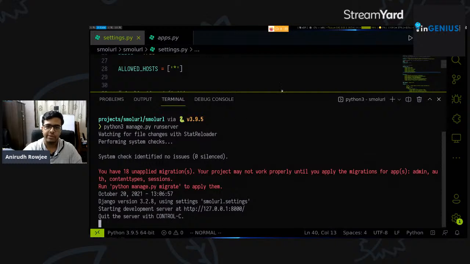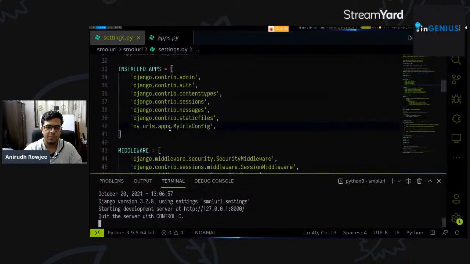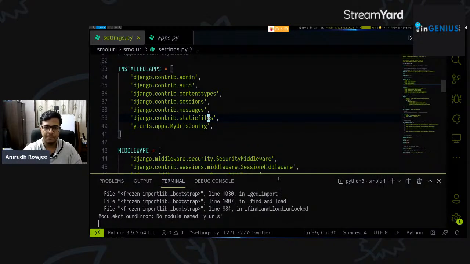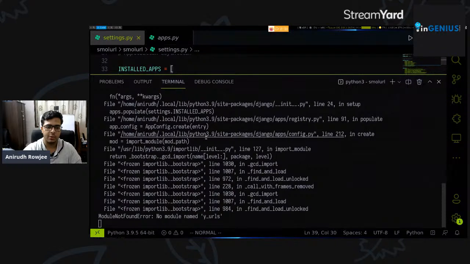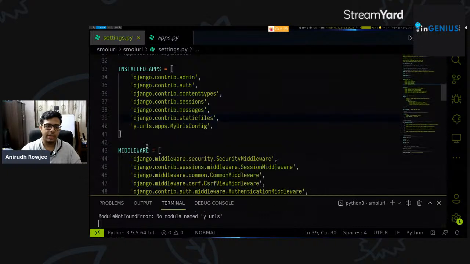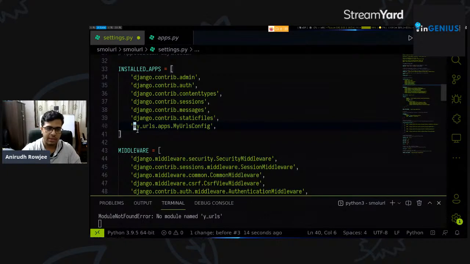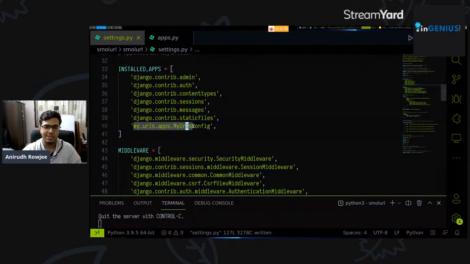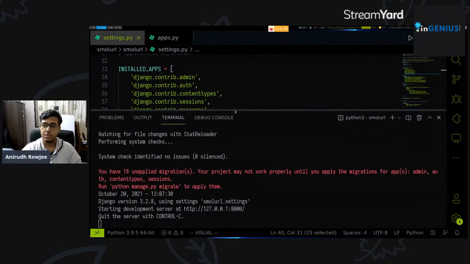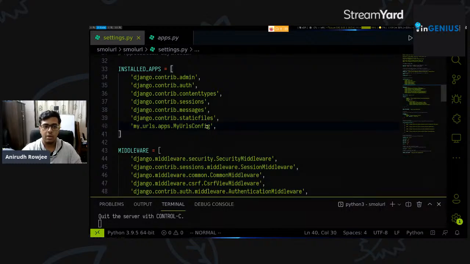So there's no error, because if we mess up this app definition, right? So let's say I remove the first character randomly, right? So there's no such app that exists. You'll see a bunch of error messages that say, module not found error. There's no module named yurls. So I'm just trying to prove to you that this isn't just working by default. What I've actually entered here is correct. Under my_urls.apps.MyUrlsConfig, it works. The server's starting, which means it's a good sign. We can go ahead at this point.